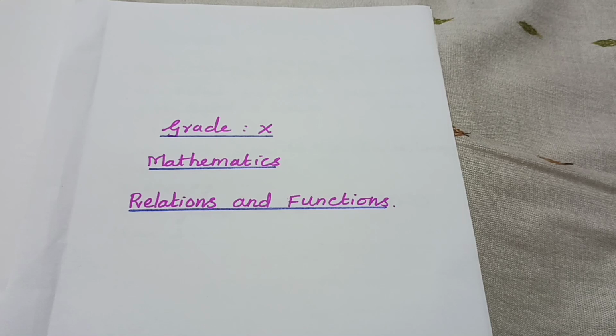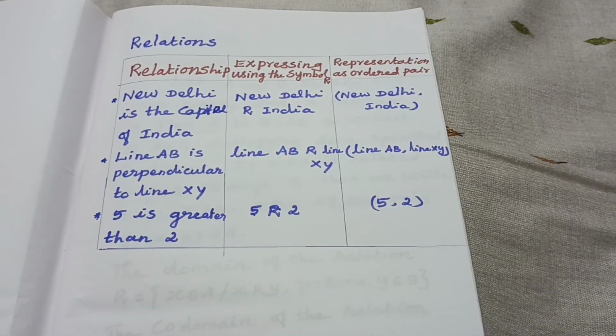In the previous class, you learned about the Cartesian product in the first chapter, relations and functions. Today we are going to see the continuation of this chapter. Now we are going to see two objects that are connected with each other by some rule of correspondence. We say that the two objects are related under the specified rule. How shall we represent it?